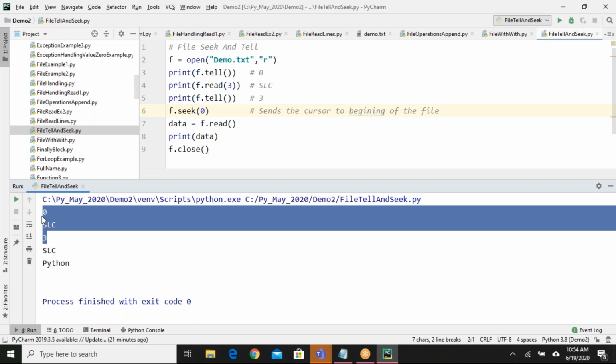When I say f dot seek, the cursor goes to the beginning of the file, and you can perform the next operations you wish to do. In line number 7, I'm saying f dot read, so I'm reading the entire data. From index 0, the entire file will be retrieved and stored in data.